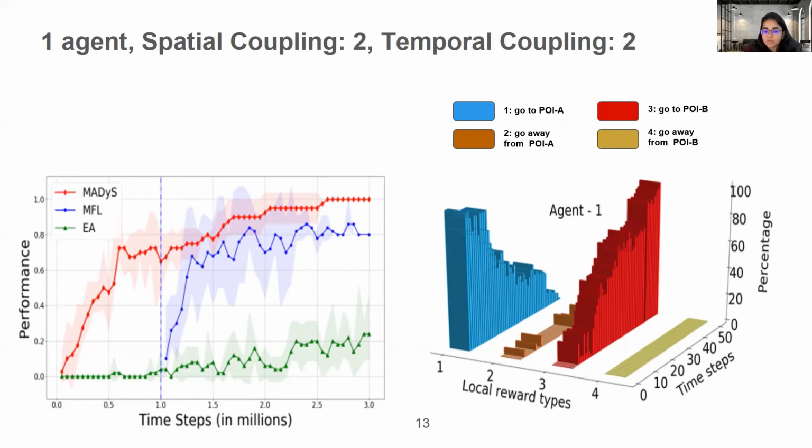And this is very much consistent with the human understanding of the task, that if the temporal coupling requirement is 2 and if agents have to visit POIA followed by POIB, then we should select go to POIA followed by go to POIB reward and successfully ignore or reject other rewards. And this is what the agent does.